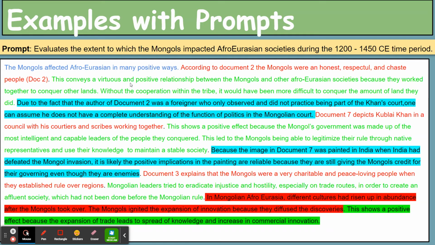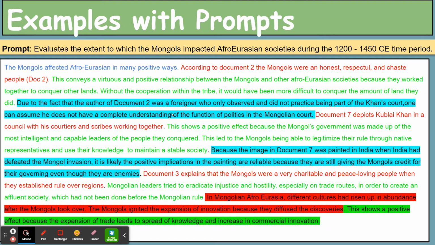This conveys a virtuous and positive relationship between the Mongols and other Afro-Asian societies because they work together to conquer other lands. Without the cooperation within the tribe, it would have been more difficult to conquer the amount of land they did. So that's a positive impact from that. Okay. She explains this, and then she just plugs in her sourcing statement